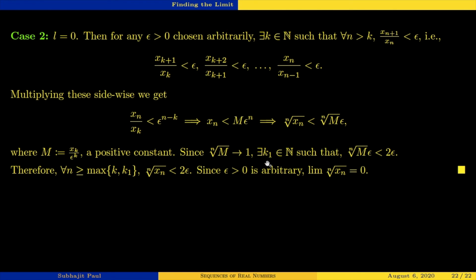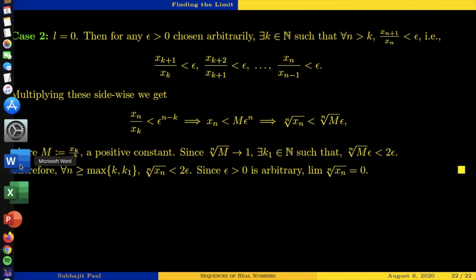If you can take this as a note on a piece of paper. So the modulus of nth root of m minus 1 is smaller than epsilon. Let me write it over here, otherwise it is becoming a little jumbled up.